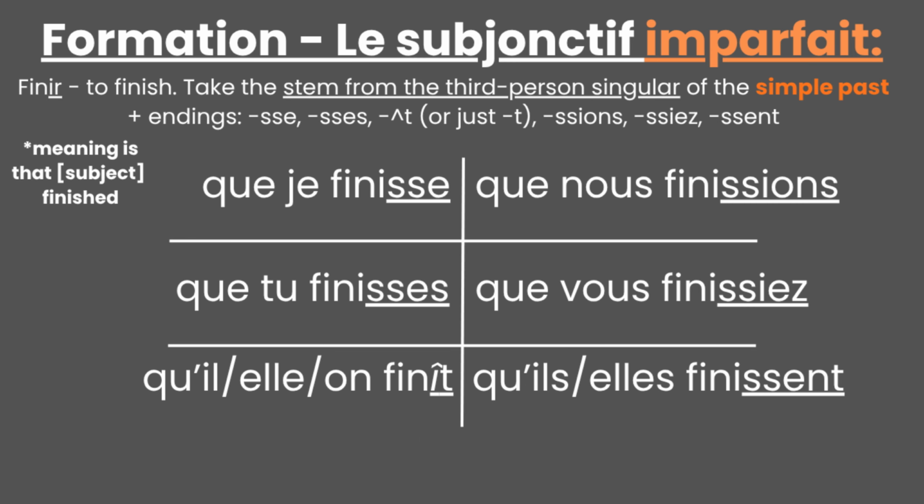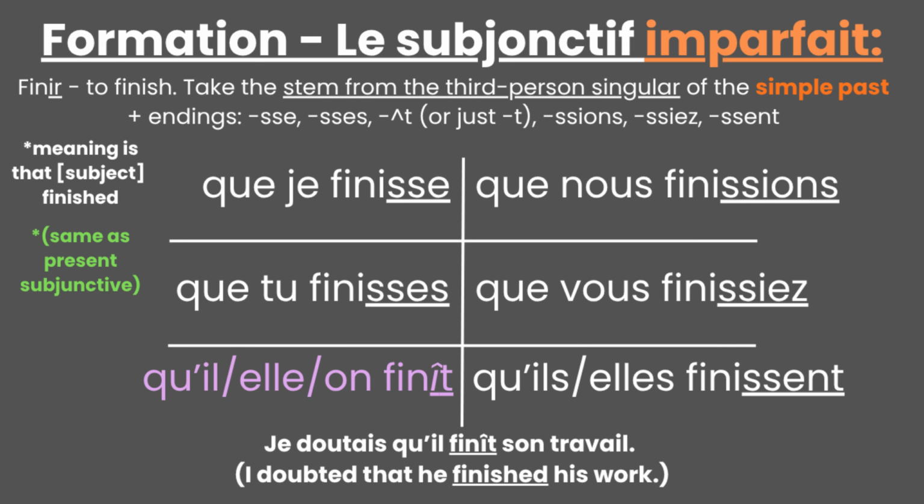Que je finisse, que tu finisses, qu'il finît, que nous finissions, que vous finissiez, qu'ils finissent. Coincidentally, this form is the same as the present subjunctive, except for il, on, so the time difference is shown in context. An example is J'ai douté qu'il finisse son travail.